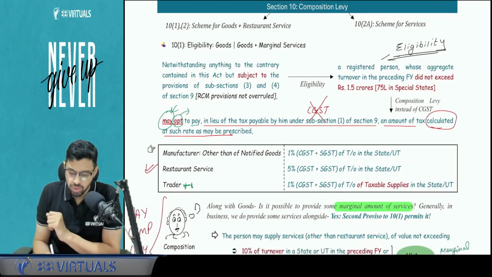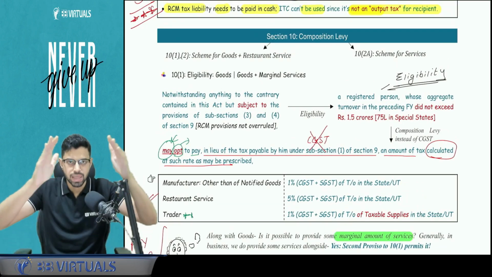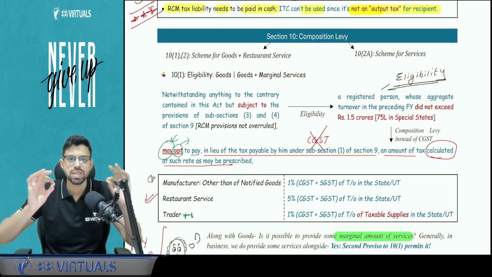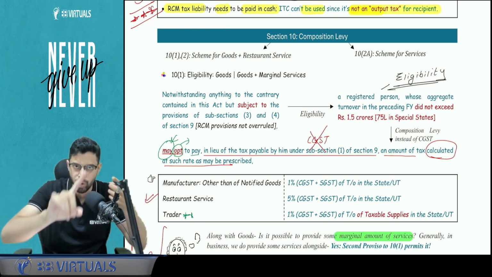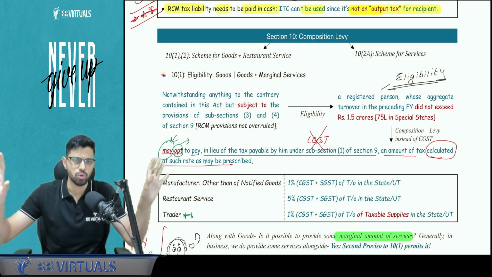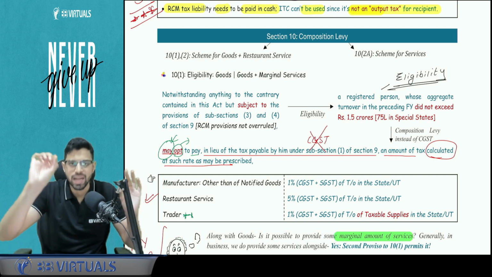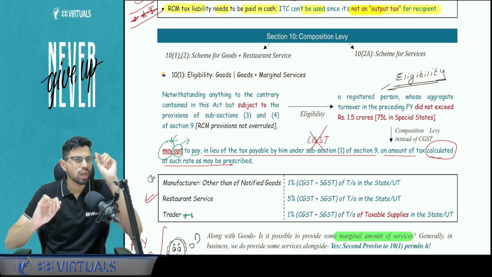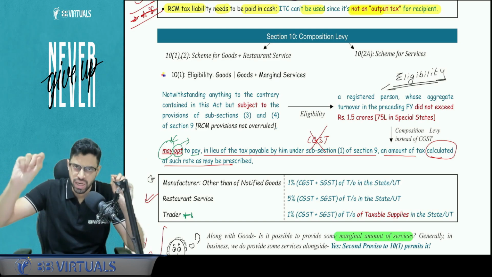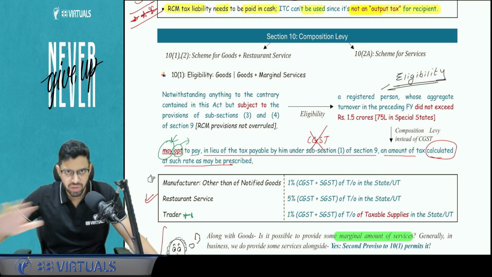Now the next concept comes of Section 10. Now understand, I will clarify this very simply. Section 10 is covered as a composition levy. Why composition levy? There are some benefits. You do not have to calculate your output tax. You cannot charge output tax. You cannot take ITC. One simple thing you have to do: just maintain your details and record of your turnover, and you pay 1%. I will give you the percentages. You pay certain specified percentages of your turnover, that will be known as composition levy, and that will form part of your cost, and you pay it to the government. So everything will be simplified.